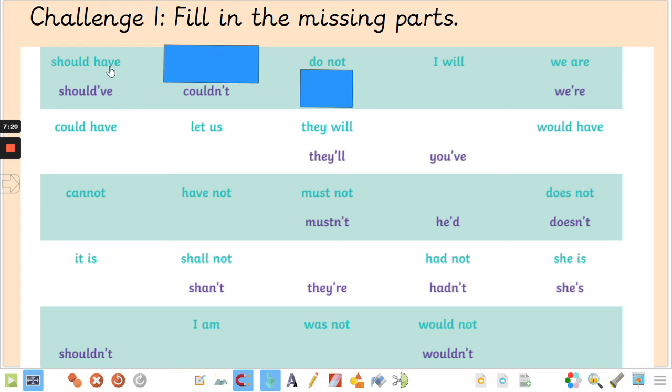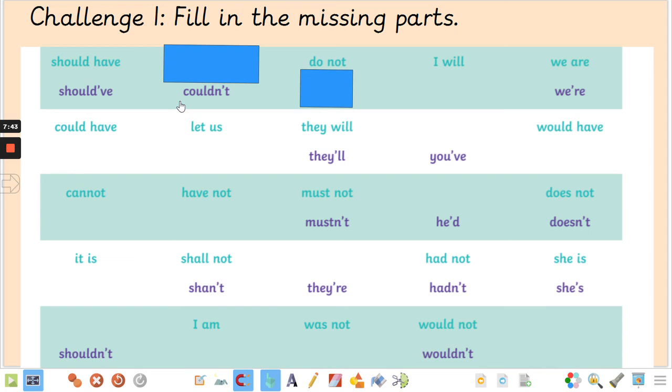So you can see that in the kind of greeny writing on the first line of each of these rows, we have got the longer form of the word, okay? And you can see that in the purple writing, we've got the contracted form. So some of them are missing their contracted form and some of them are missing their longer form. So let's try this one together.